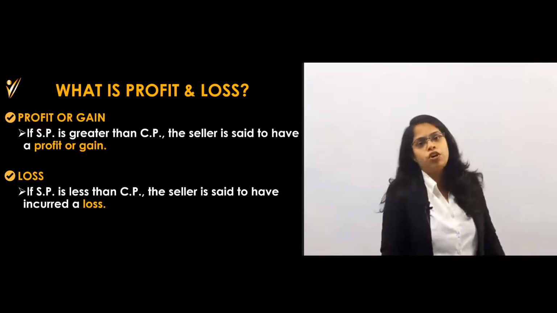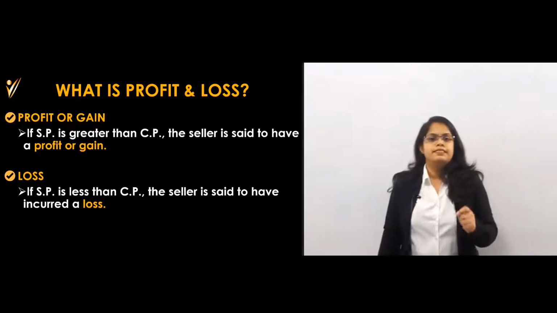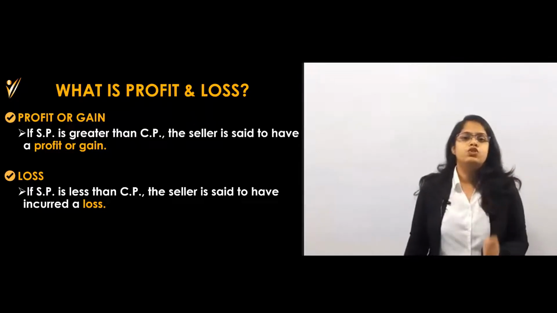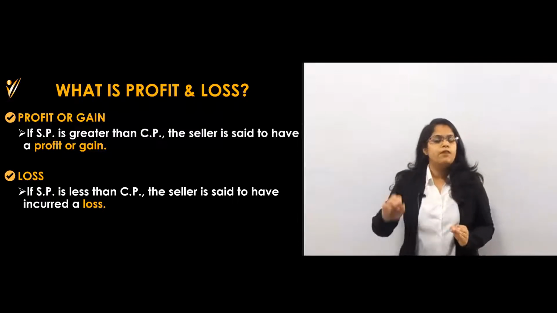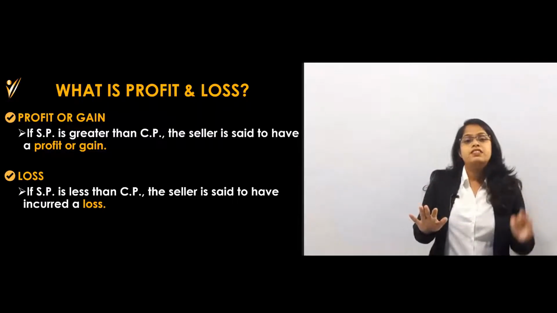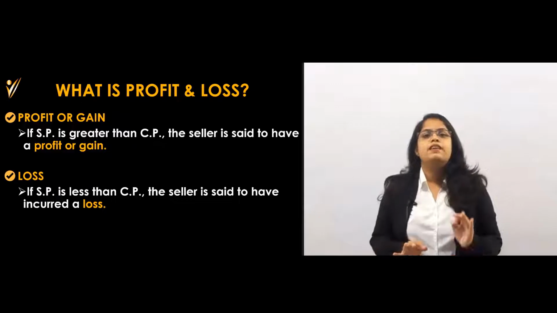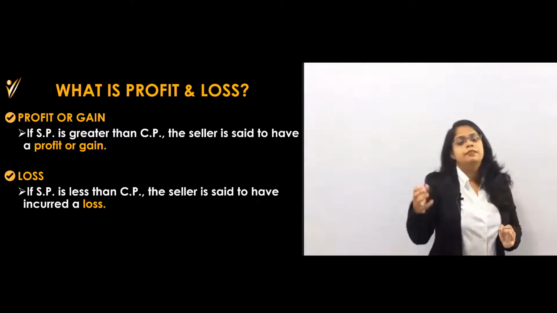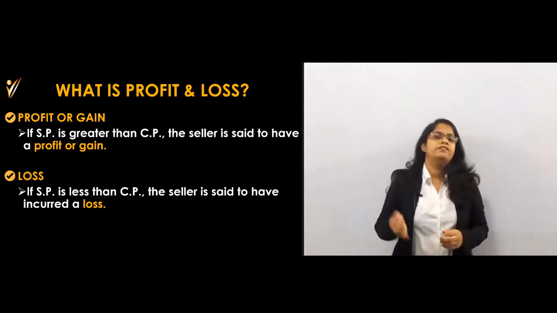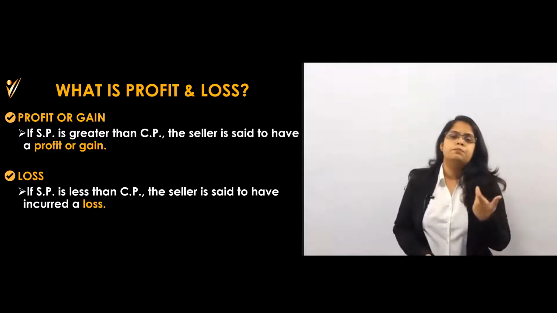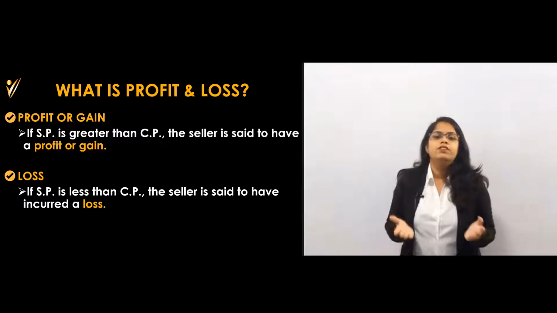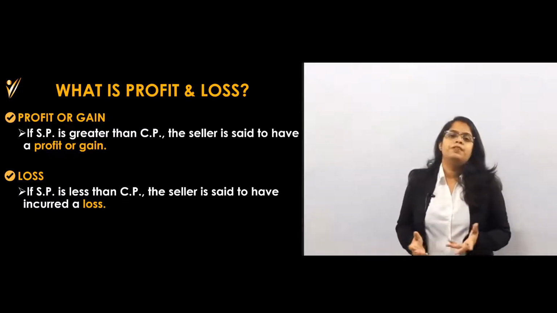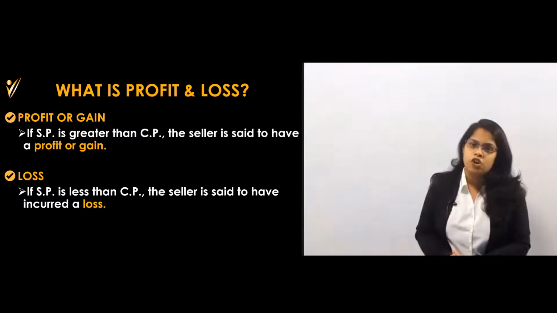Then what are profit and loss? Suppose I have purchased an object at rupees 500 and I sold it for rupees 600. I have purchased at 500 but sold at 600, which means I have sold 100 rupees more. That means there is a profit of 100 rupees. Profit is when the selling price is more than the cost price, and profit is equal to selling price minus cost price.